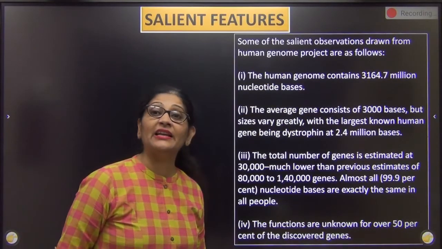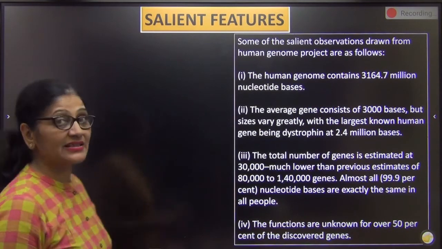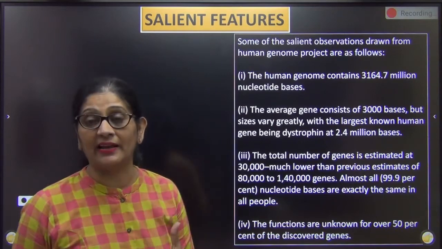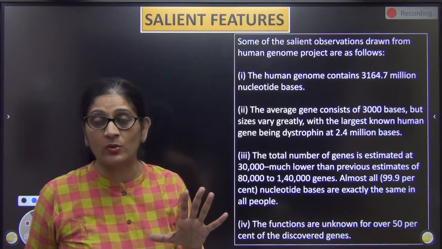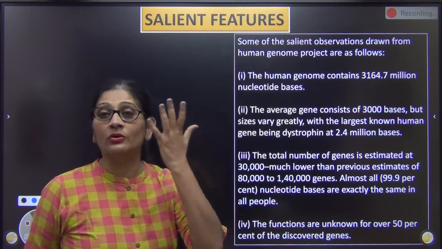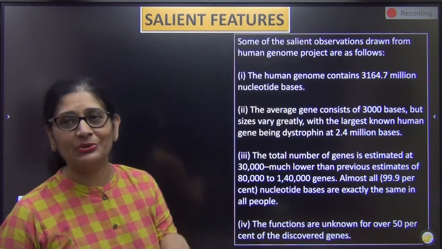Now, so what are the salient features? Once we worked on the human genome project, what are the things that came to our knowledge? पढ़ने के बाद क्या क्या चीजें सामने आई? Some salient features. I'm not talking about each one of them. You know that it would have required so many books to write it down. So I'm not talking about all the points, but some of the salient features you need to know at class 12 level.